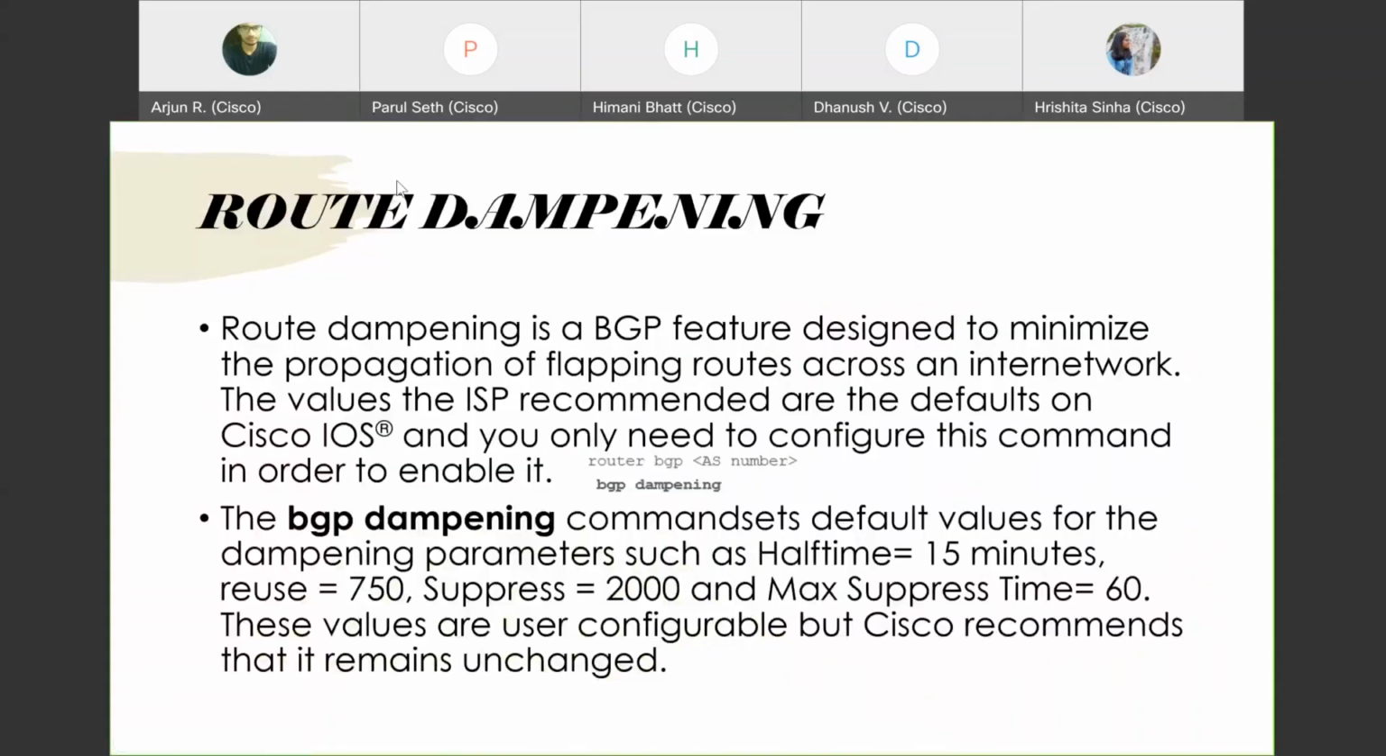So route dampening is a feature of BGP that is used to minimize the propagation of flapping routes. So if there is any flapping, route dampening will identify it and it will shut down that interface. So instead of wasting the processing power on constantly turning the interface on and off, BGP dampening would shut down the interface so that at least the administrator would know that there is something faulty happening there. There are some parameters like half time, reuse, suppress, and max suppress time, that you could configure so that within that interval, it will recognize the flapping.